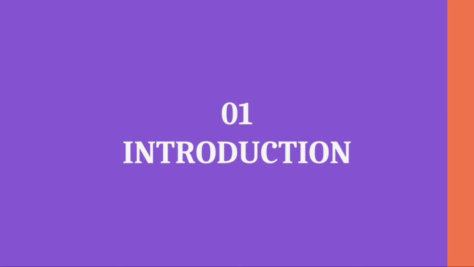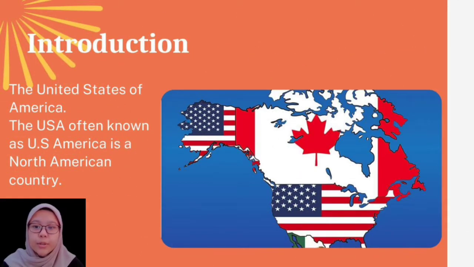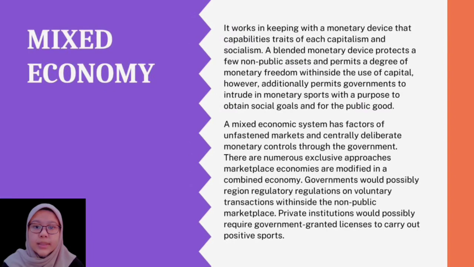Chapter 1: Introduction. The country that we chose for this group project is the United States of America. The USA, often known as America, is a North American country. This country has a mixed economy. It works in keeping with a monetary system that features traits of both capitalism and socialism. A mixed economic system has a factor of free market and centrally planned economic controls by the government.